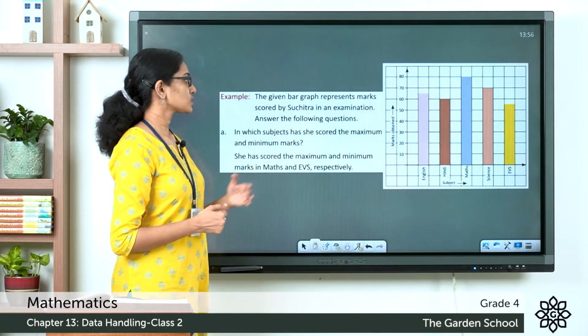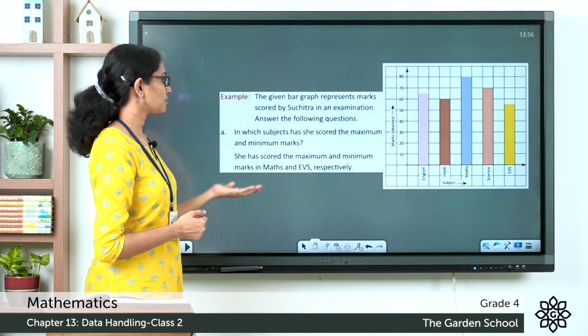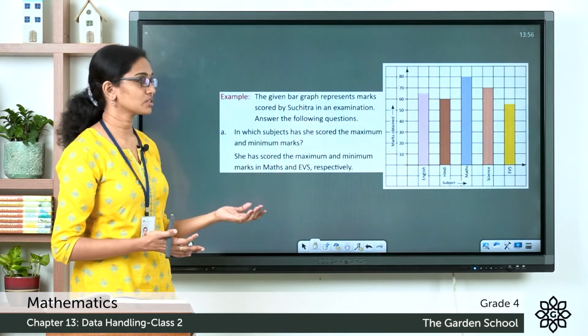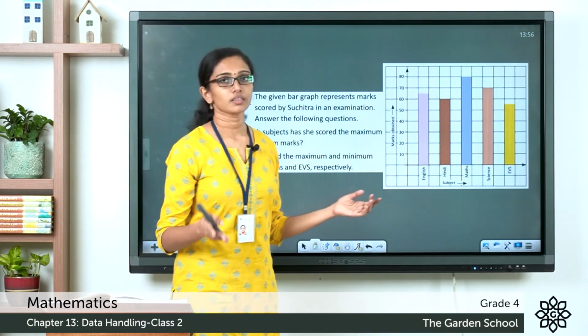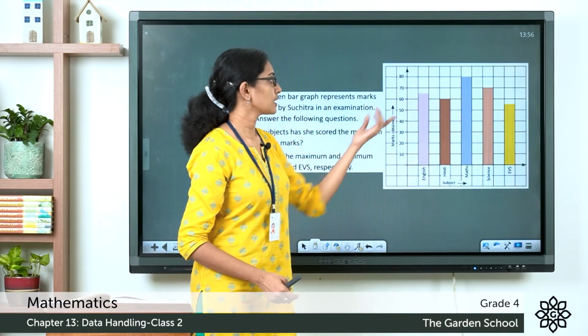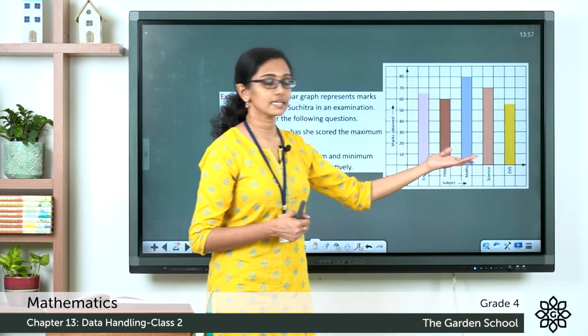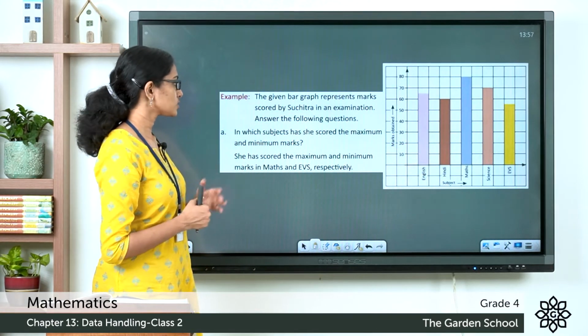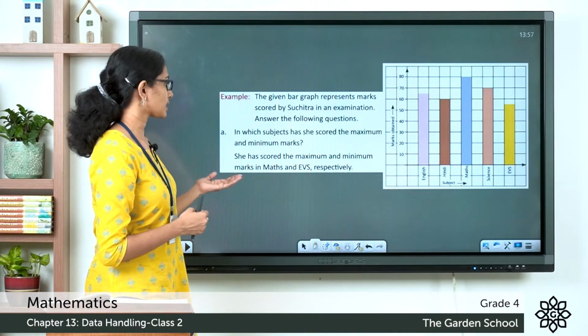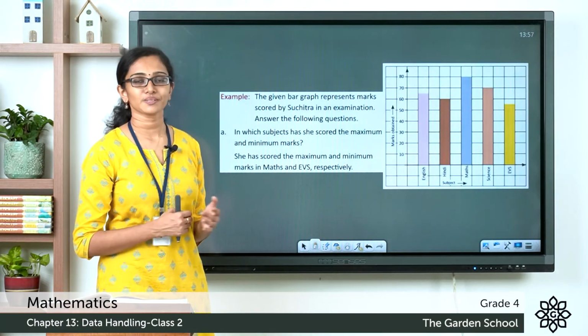So, in which subjects has she scored the maximum and minimum marks? So, which is the subject that she scored the maximum? She scored the maximum marks in maths. And what about the minimum marks? She scored the minimum in EVS. So, she has scored the maximum and minimum marks in maths and EVS respectively.